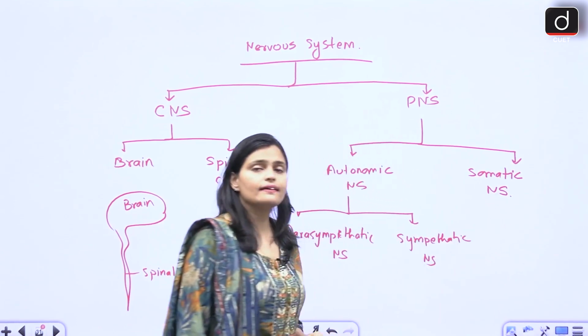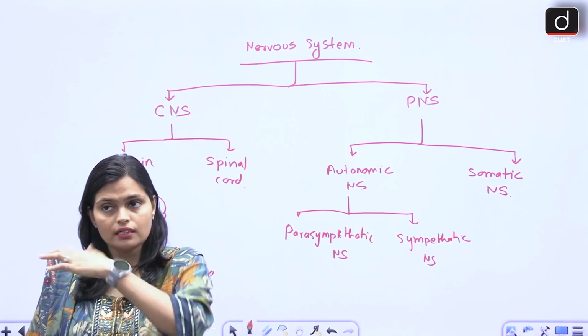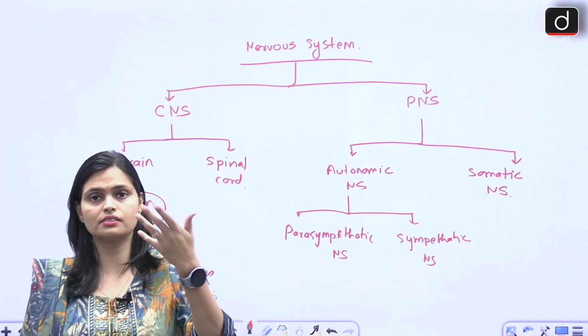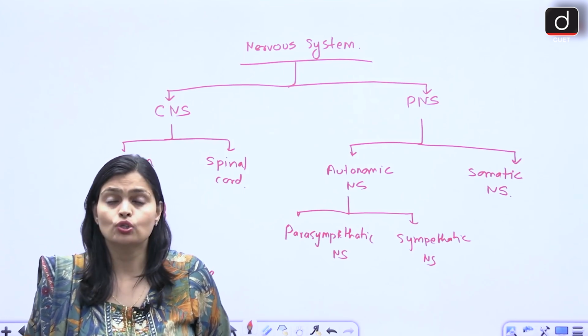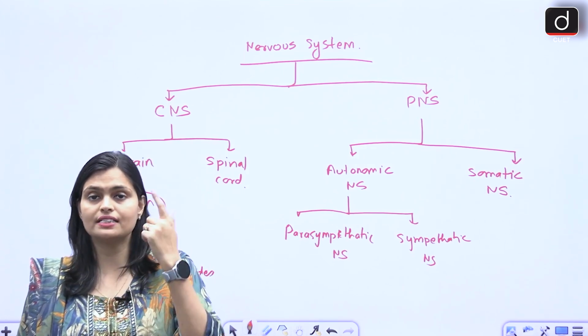Now somatic nervous system, what is the role of somatic nervous system? It takes the information from the outer world. ठीक है, अभी बाहर suppose outside there is a rain. So how you get to know that बाहर rain हो रहा है? Obviously you will see by your eyes.